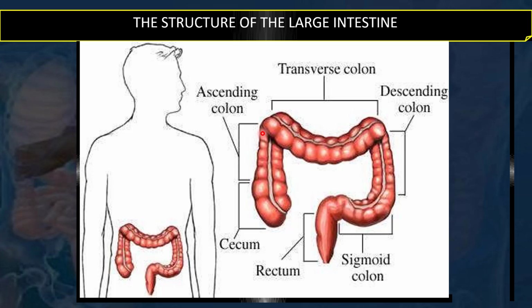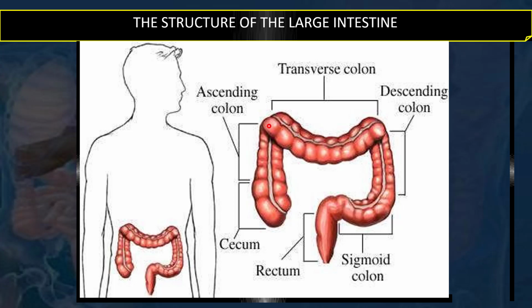From the cecum the intestine continues as the ascending colon because it ascends upwards. Then the transverse colon lies horizontally, or transversely, in the abdominal cavity, and then it continues as the descending colon because it descends downwards. And here is the oblique part, the sigmoid colon, then the rectum, which has a dilated appearance, and the rectal ampulla is the dilated space, and then the anal orifice. And here are the flexures, because at the transition of the ascending colon to the horizontal transverse colon there is an angle, a bend, which is called a flexure.